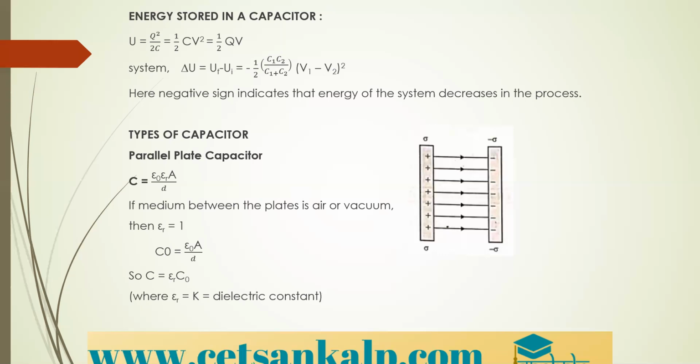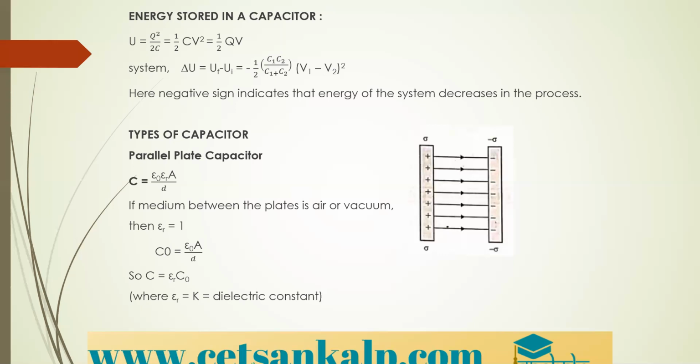Then delta U is equal to U final minus U initial. So if you take the difference of that, you will get it as minus 1 by 2 into C1 C2 by C1 plus C2 into V1 minus V2 whole square. Here, the negative sign indicates that the energy of the system decreases in the process. The negative sign shows that a decrease in the energy is taking place.